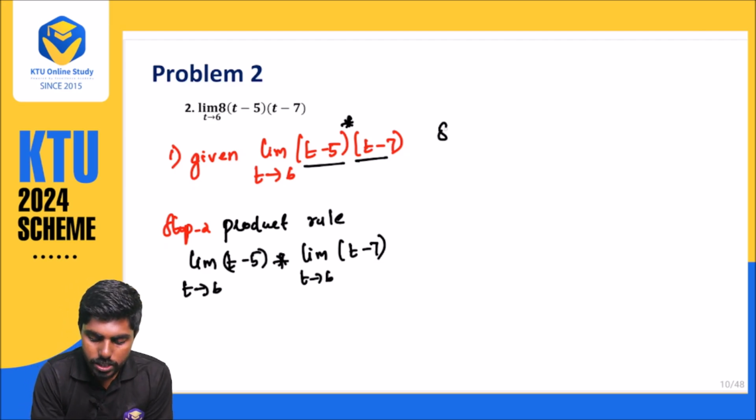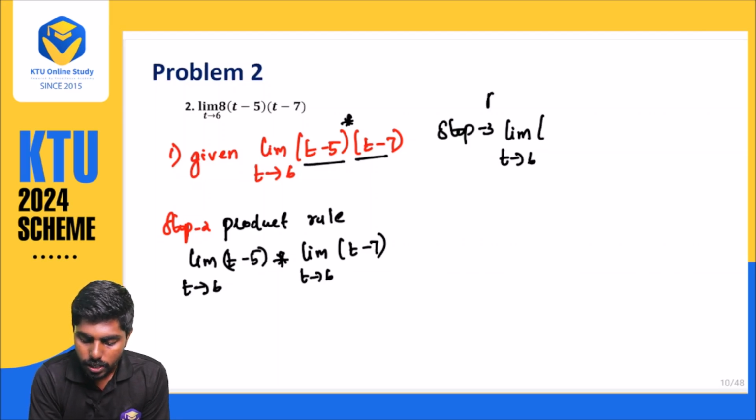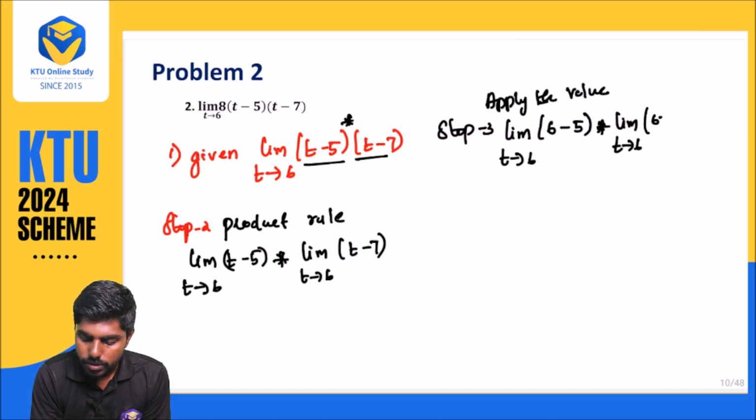Now step 3 is what? Step 3 is just simplifying. That is, limit t approaches 6, applying the value of 6. In place of t, I am applying 6. 6 minus 5, into limit t approaches 6, 6 minus 7. So what is happening in step 4?